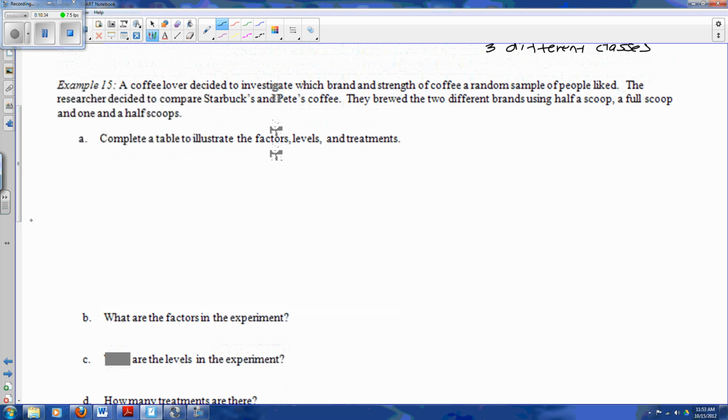For example 15. A coffee lover decided to investigate which brand and strength of coffee a random sample of people liked. The researcher decided to compare Starbucks and Peet's coffee. They brewed the two different brands using half a scoop, a full scoop, and 1.5 scoops of each of the types. So Starbucks got a half scoop, a full scoop, and then 1.5, and then they did the same for Peet's. So complete a table to illustrate the factors, levels, and treatments.